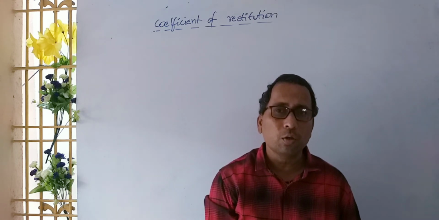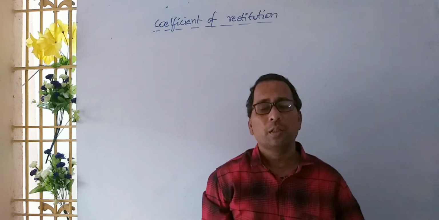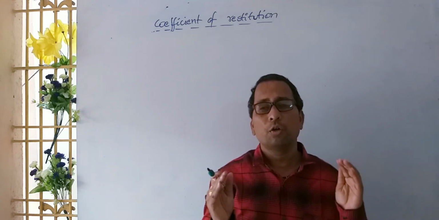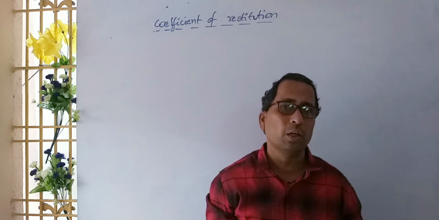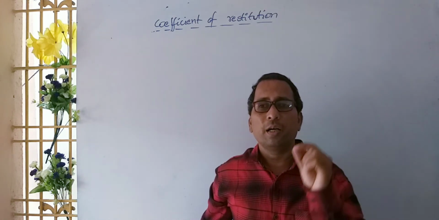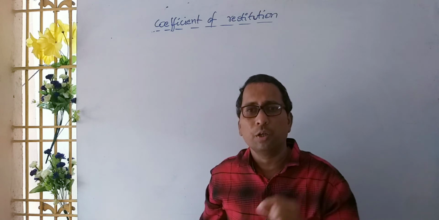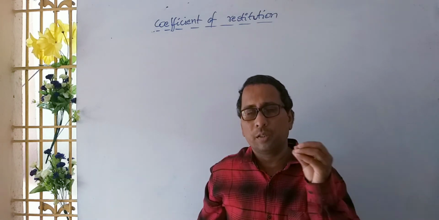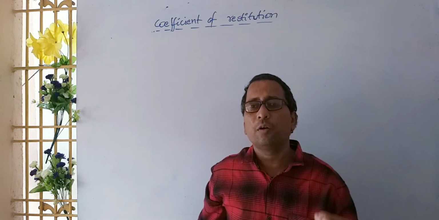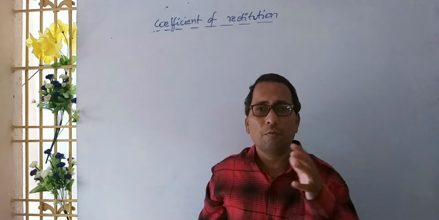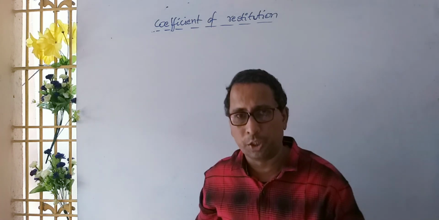So what is the coefficient of restitution that we have to understand? From the definition, it is the ratio of the relative velocity of separation to the relative velocity of approach during a collision.